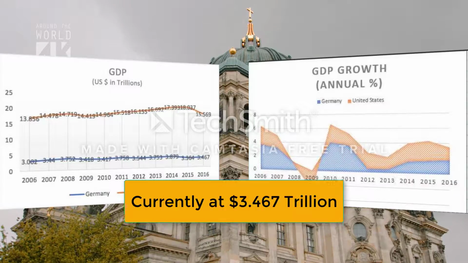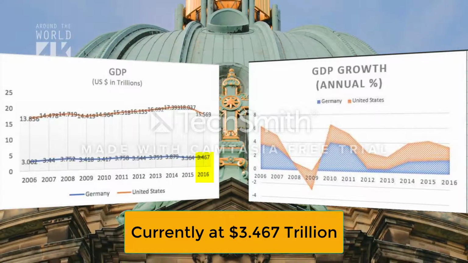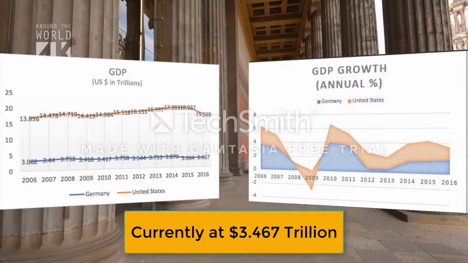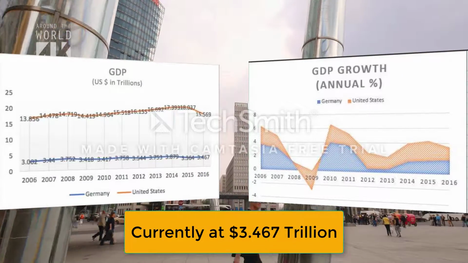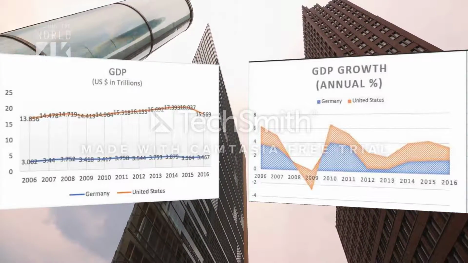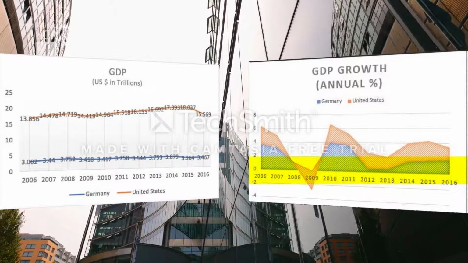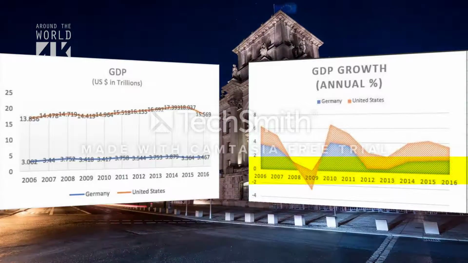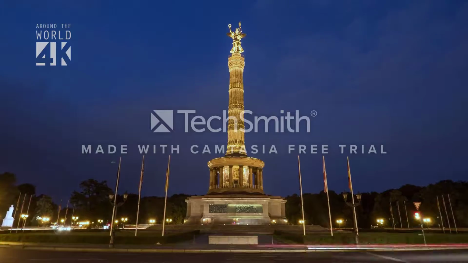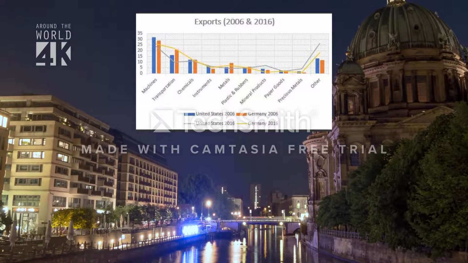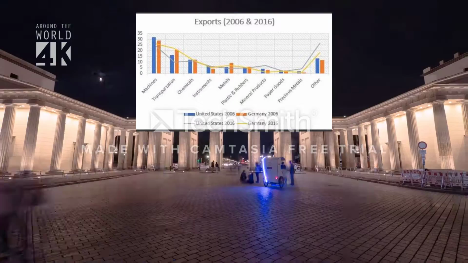GDP has been at a steady pace for over the past 10 years, where it currently is at 3.46 trillion at the end of 2016. Their GDP growth at an annual percentage reflects it growing by a few percentage points since 2014, starting at 1.59 until 2006 being 1.86.